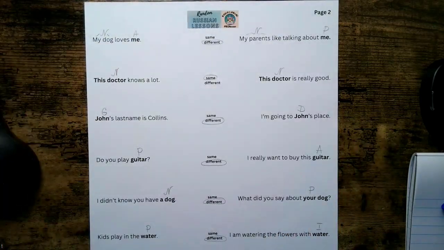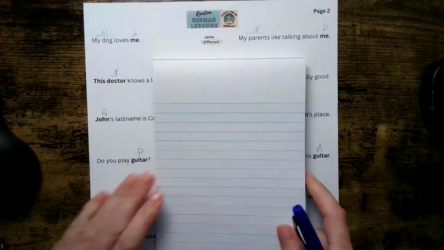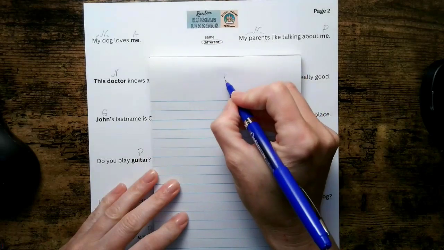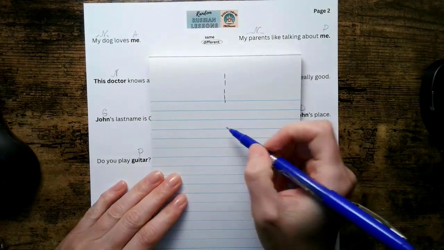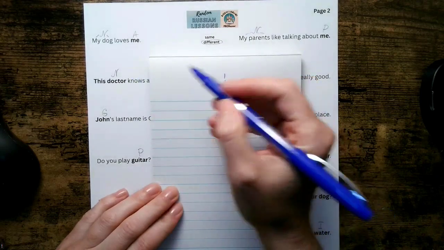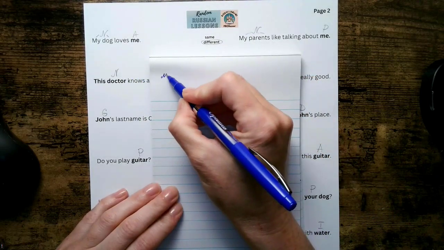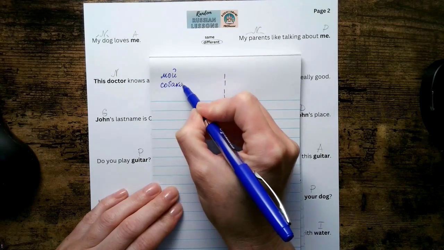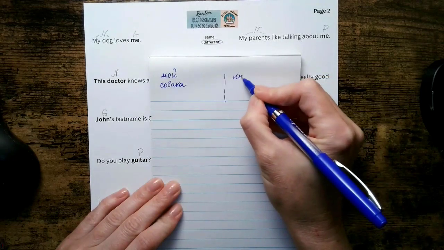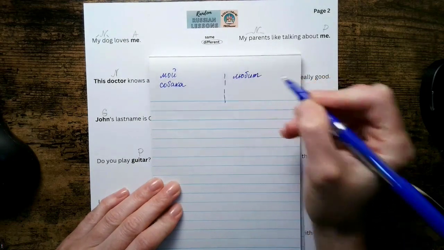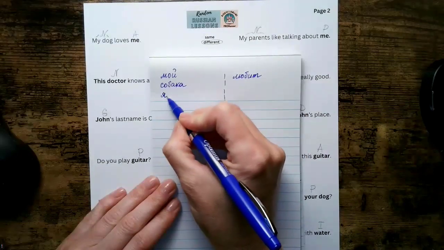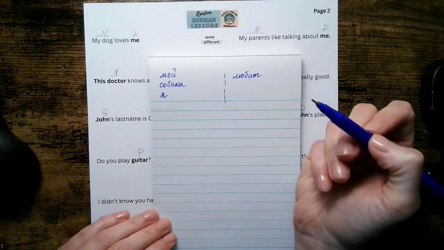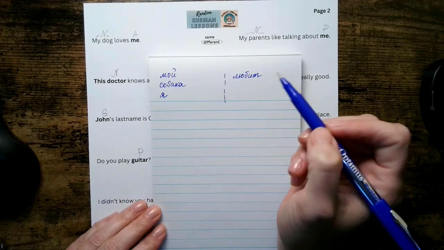Okay, now let's take a look at how to translate it. And again, we're gonna go step by step. First, we're gonna decide on the words that need to be in a specific case versus words that don't. So we go by the default words. So my is мой, dog, собака, loves, любит, and then me is actually I. So if you look up, me is the form of I, so our default form will be я. So here we have мой, собака, любит, я.